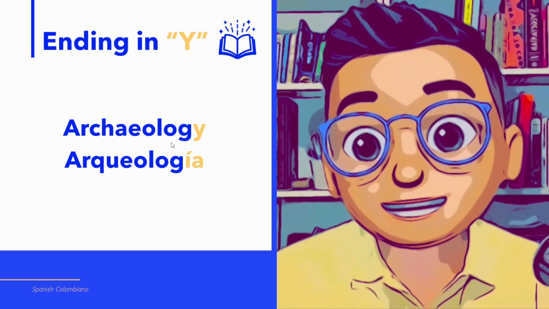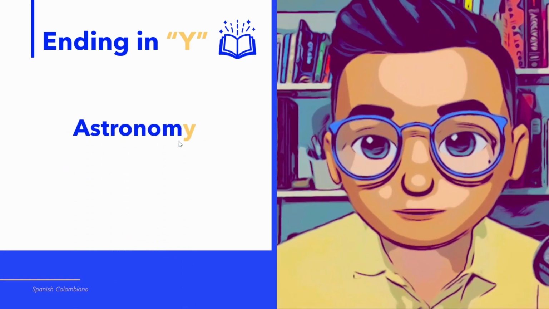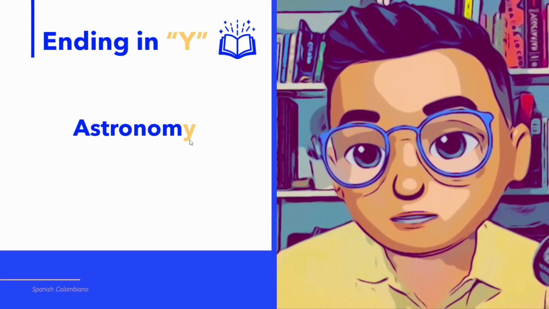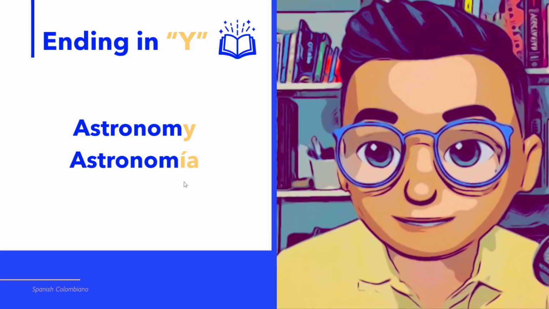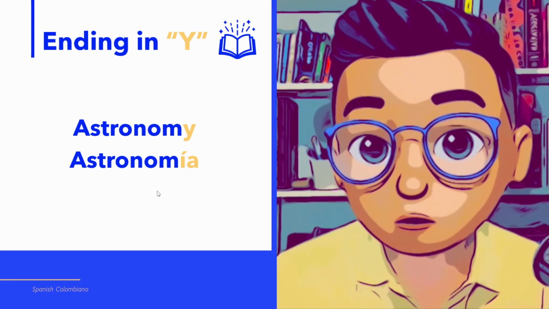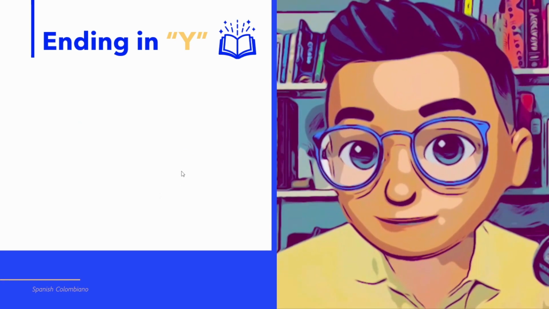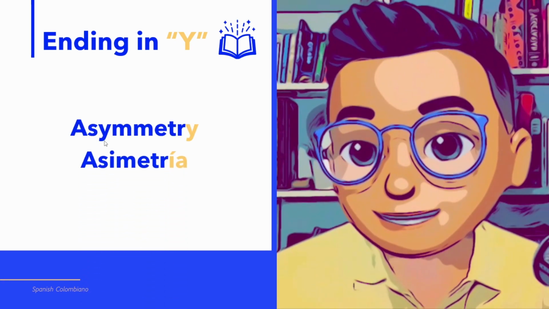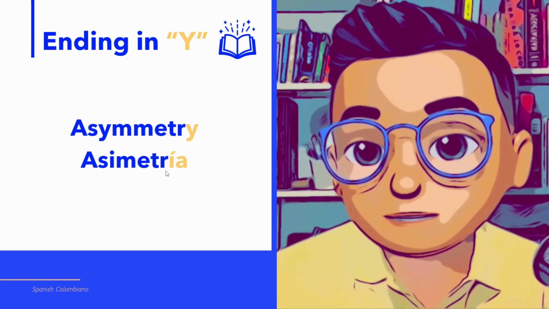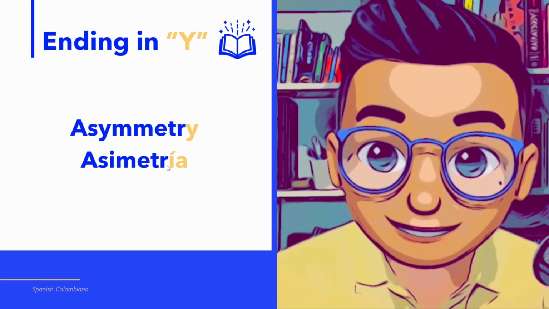Let's see the next example with the word astronomy. Astronomy ends in Y. If we change Y for IA, astronomy becomes astronomía. Astronomía. Very good. Let's see this other example with the word asymmetry. Asymmetry, changing Y for IA becomes asimetría.